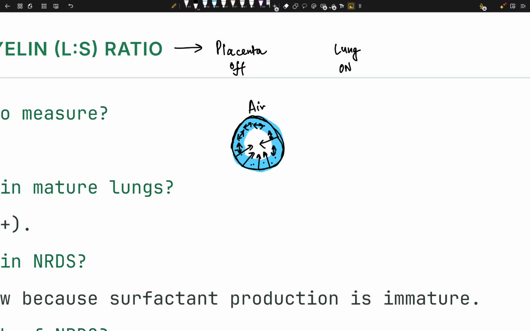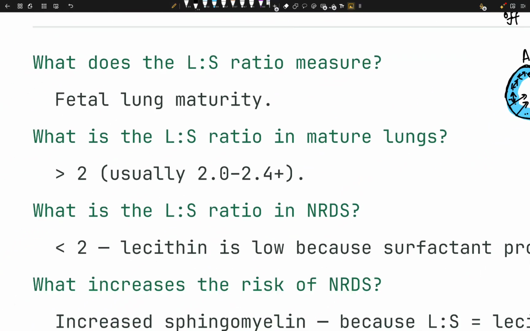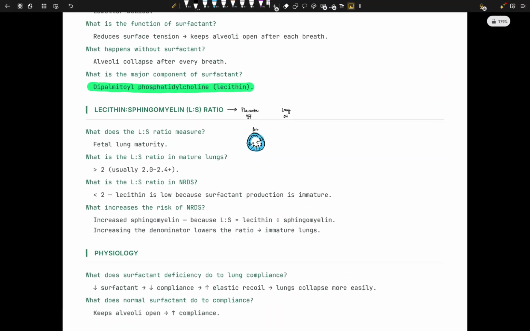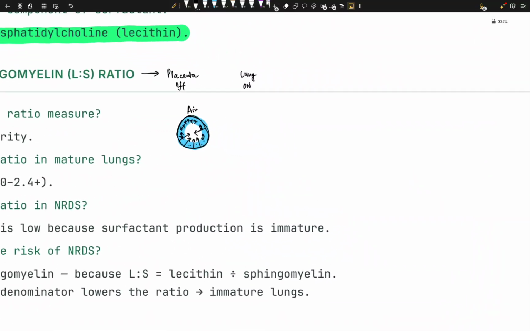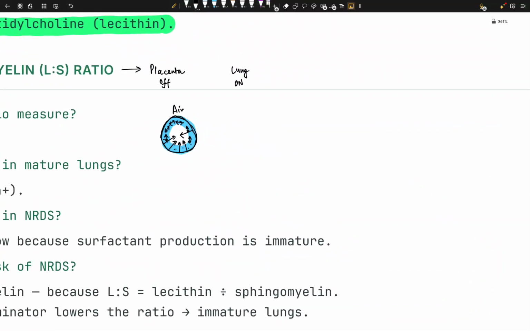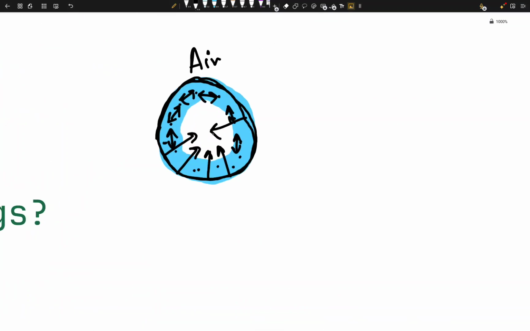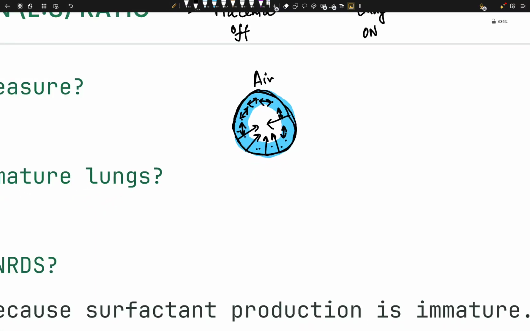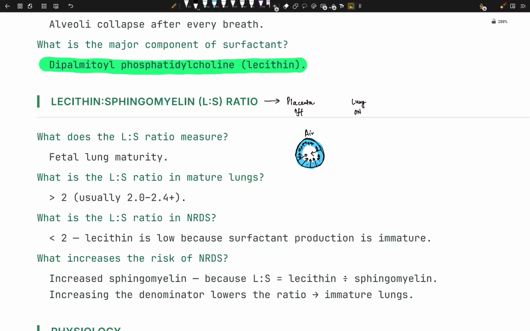Now that chemical, that system is surfactant, right? We already know where it comes from. It comes from type 2 pneumocytes, right? And what does it do? Well, surfactant actually decreases this tension that you have, and it stabilizes and prevents the collapse. Now that's cool, right? Without surfactant, the alveoli are going to collapse. So what is surfactant made up of now? Let's come to the ratio question now.